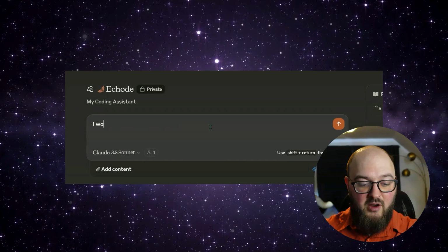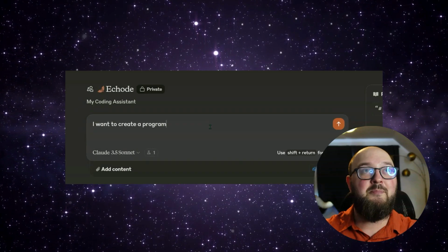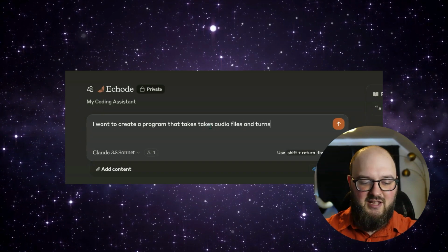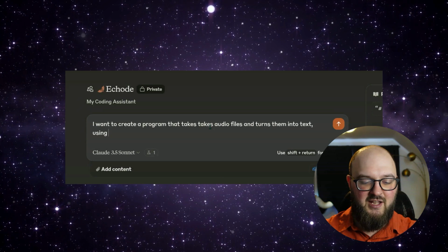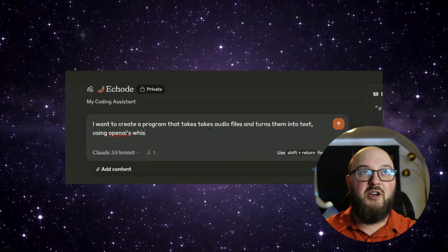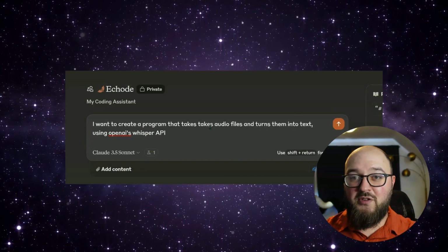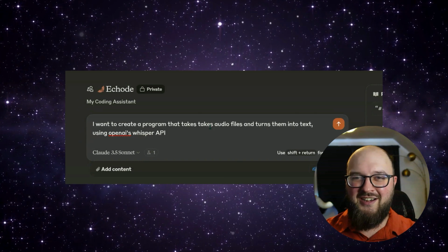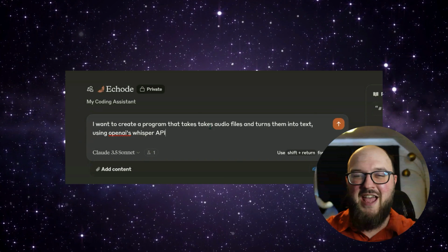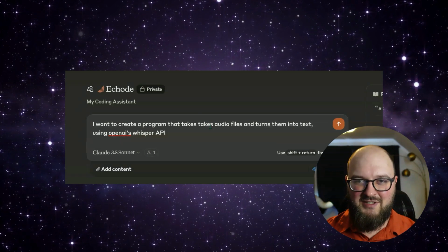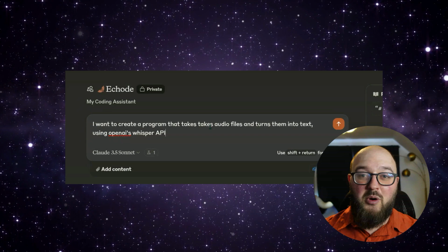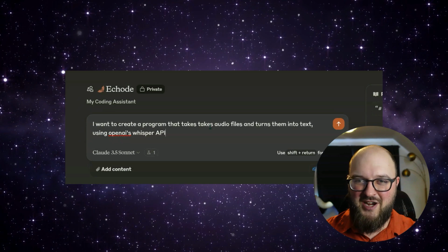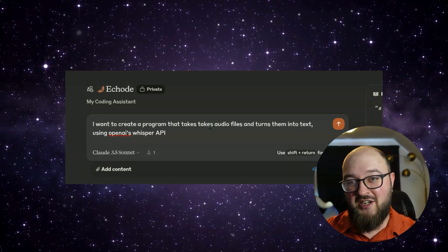So we're going to say, I want to create a program that takes audio files and turns them into text using OpenAI's Whisper API. For those who don't know, there are tons of APIs out there in the world. Pretty much all they are is the modular plugin you can use to access an external application, typically over the web. So what we want to do is just use what OpenAI has already created, which is the Whisper API, which is really good at taking audio and transcribing it to text.